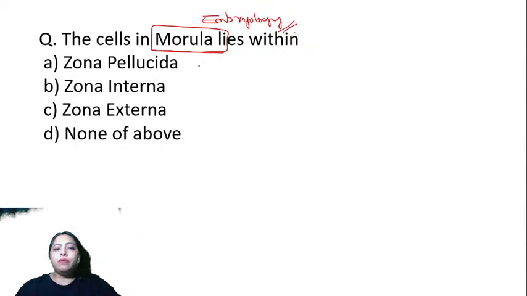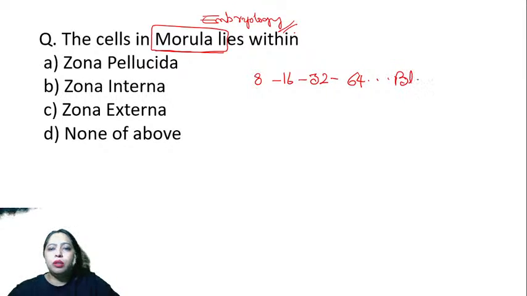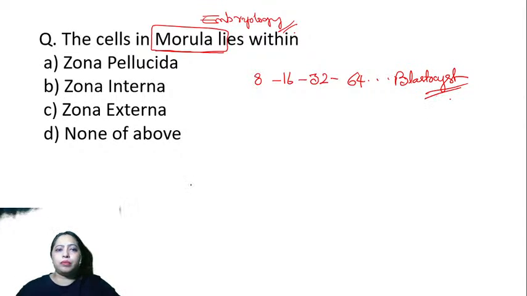So you have the cell pronuclei, then you have the two cell stage, there is cleavage formation, and it goes on multiplying to the 8 cell stage, then 16, then 32, then 64, and so on. And that is when you get your blastocyst. Now, here you have zona pellucida, zona interna, externa, none of the above. So cells in the morula lie within which one?